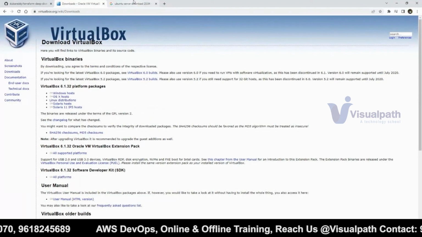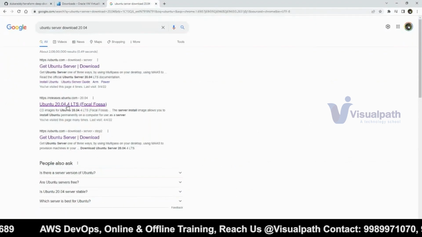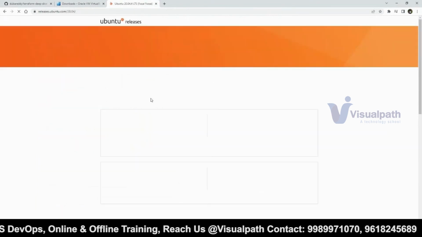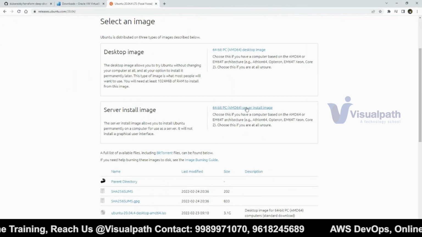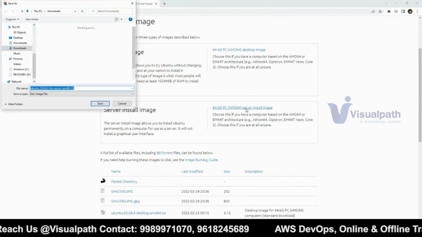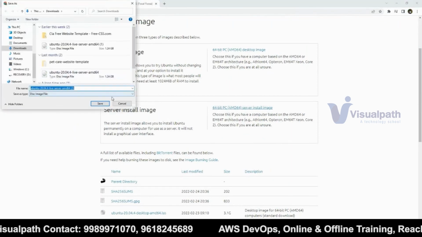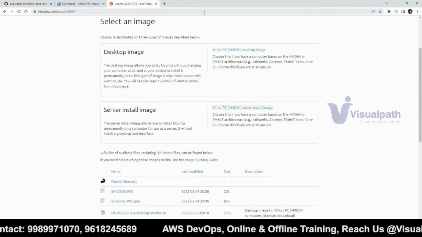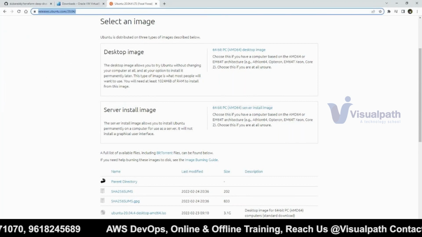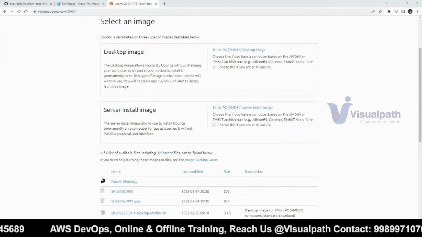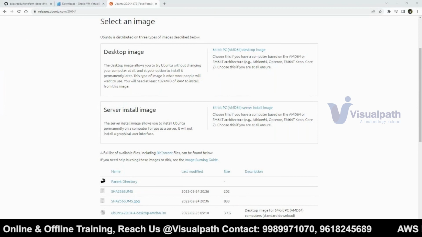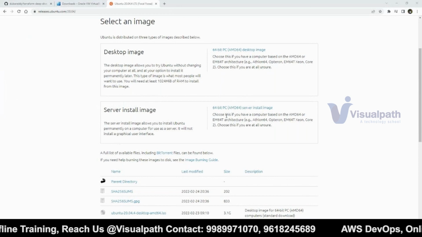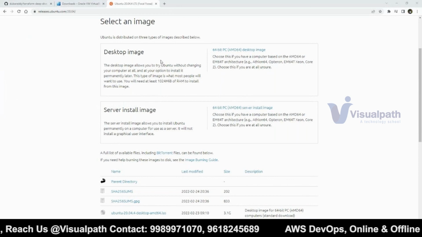After that, you have to download this one. Go to the second link and click on this. I told you, there is a desktop version and a server edition. You have to click only on this particular link, and it will download the ISO. I did this many times, so just use this particular link as well. Whatever data I gave in the chat room, save it in your notepad somewhere in your local system, and click on this link. It will download the ISO.